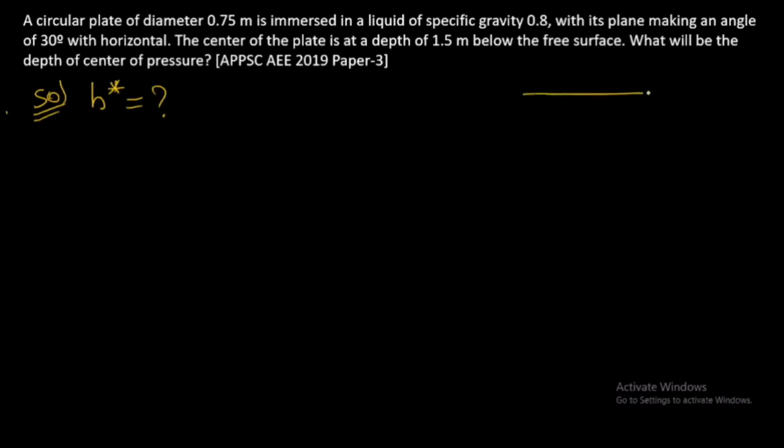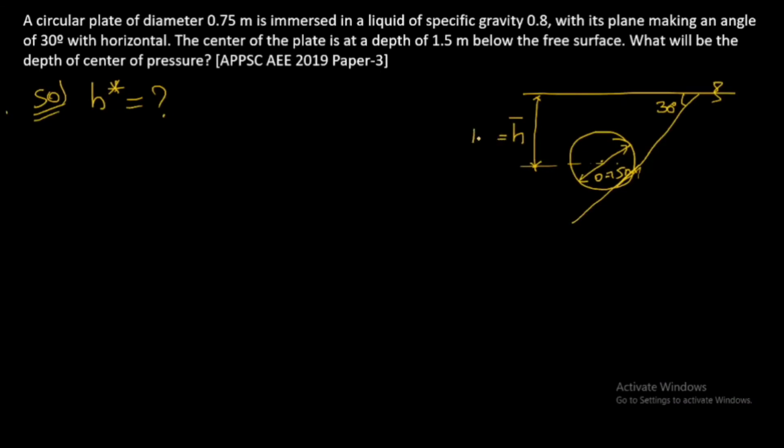So what is given? There is a free surface. Plane angle given is 30 degree with horizontal, and circular plate diameter, how much? 0.75 meter is the diameter given, and its center of plate is at a depth of 1.5 meter from the free surface. H bar is 1.5 meter.